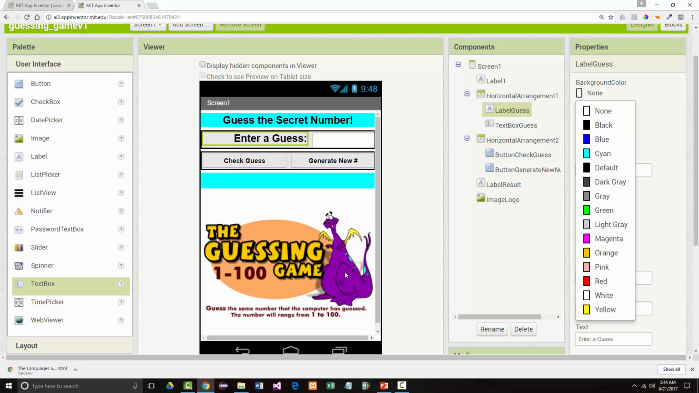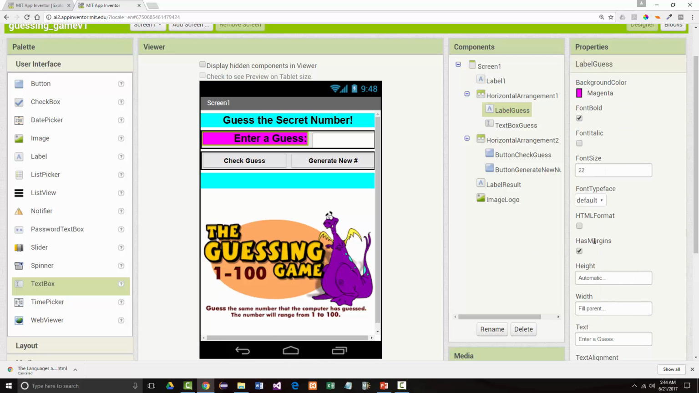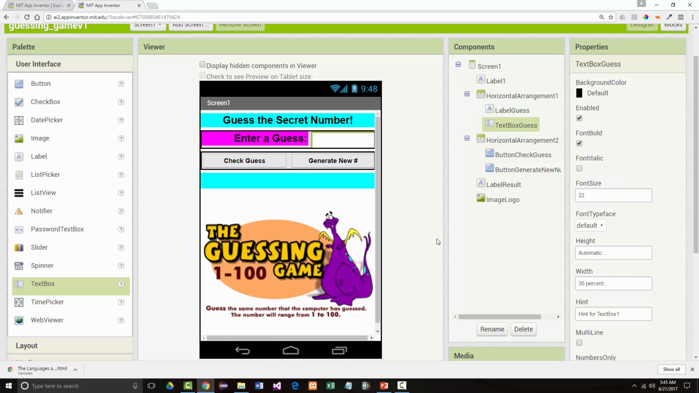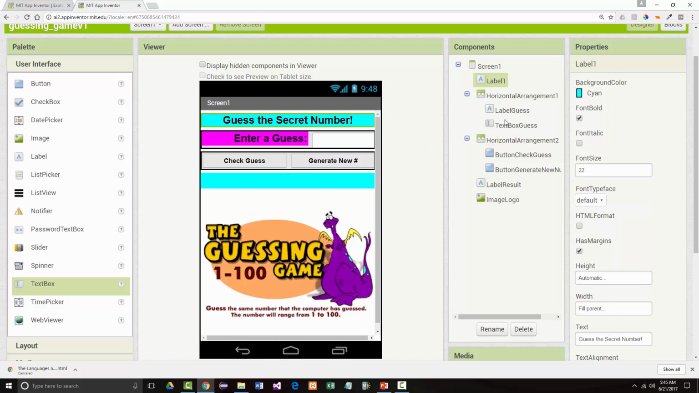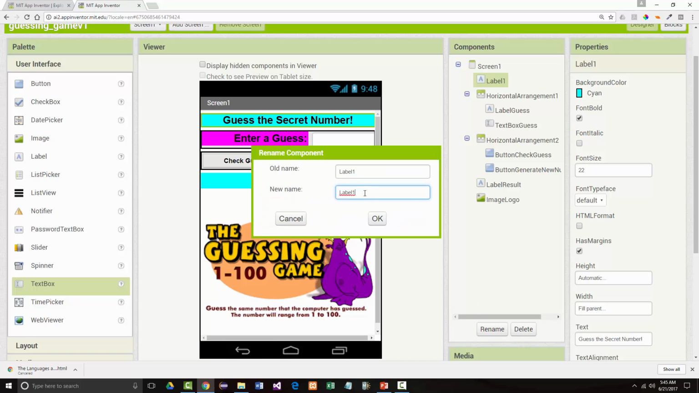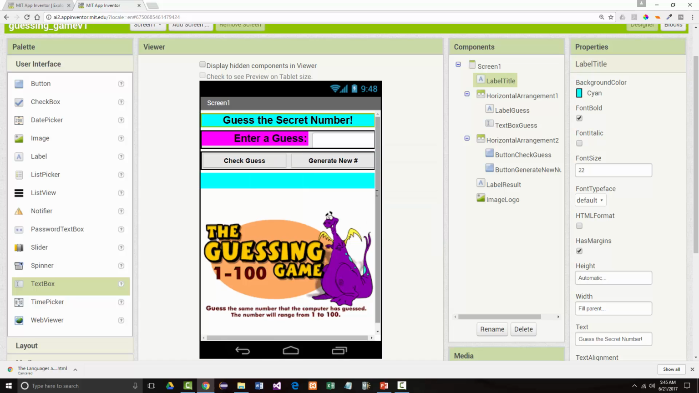See, that magenta, does that match that? Probably not really. That's okay. Let's make it like that. All right. Doesn't look like much right now. But we have gone in here, added all of our components, renamed all of our components except that one, it looks like, which is going to be labeled title. So everything here has been renamed.